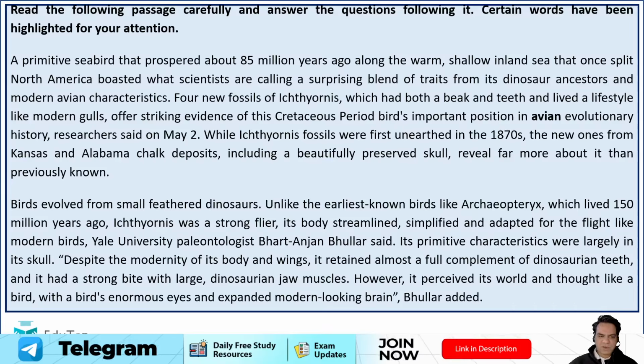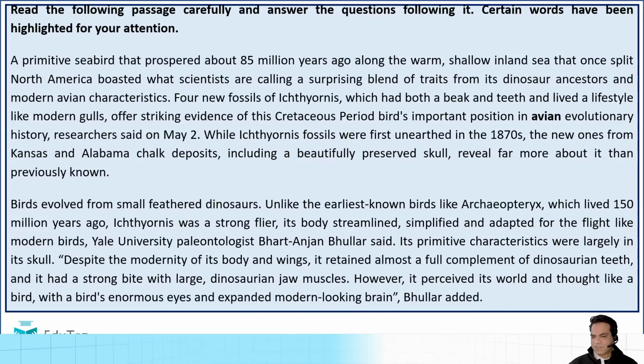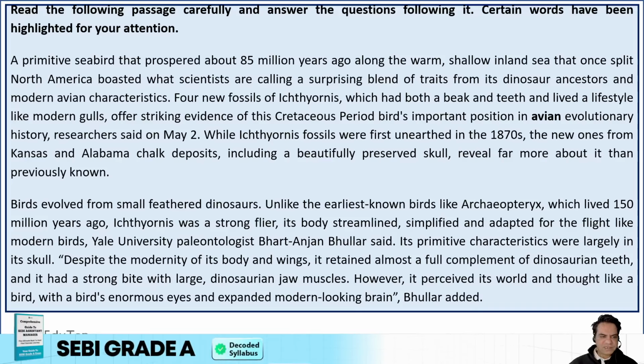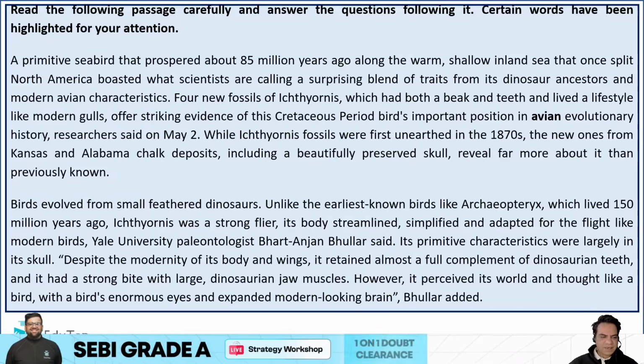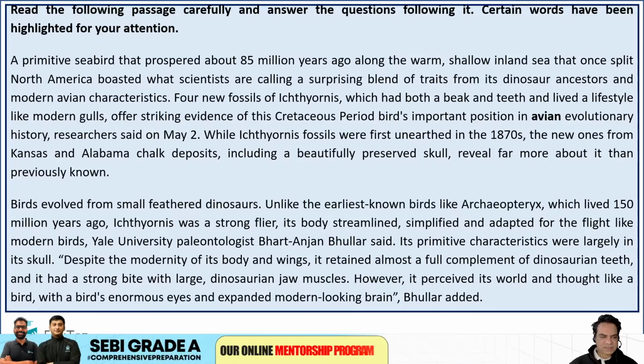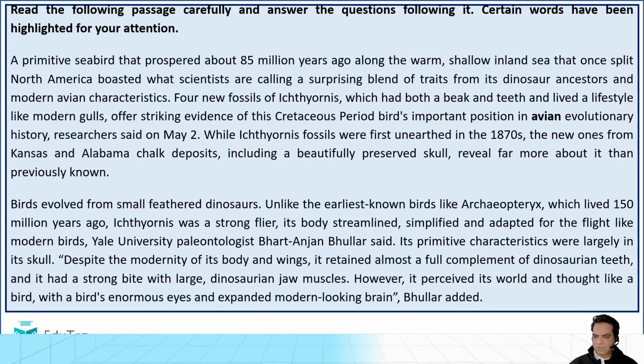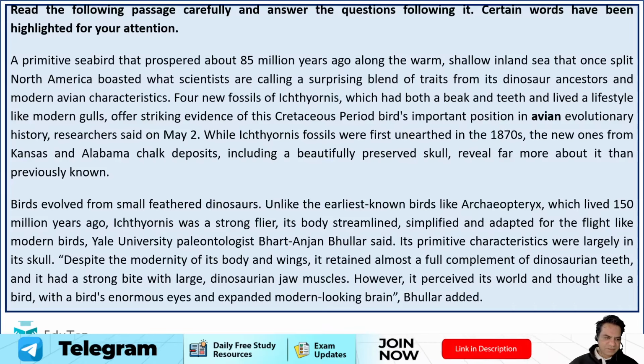Birds evolved from small feathered dinosaurs. Unlike the earliest known birds like Archaeopteryx, which lived 150 million years ago, Ichthyornis was a strong flyer, its body streamlined, simplified, and adapted for flight like modern birds. Yale University paleontologist Bhart-Anjan Bhullar said its primitive characteristics were largely in its skull. Despite the modernity of its body and wings, it retained almost a full complement of dinosaurian teeth, and it had a strong bite with large dinosaurian jaw muscles.